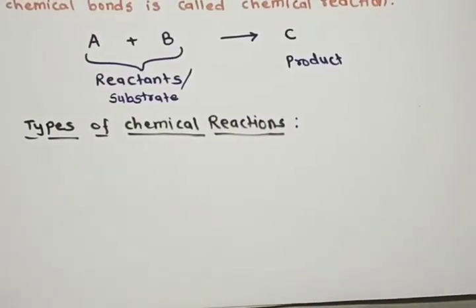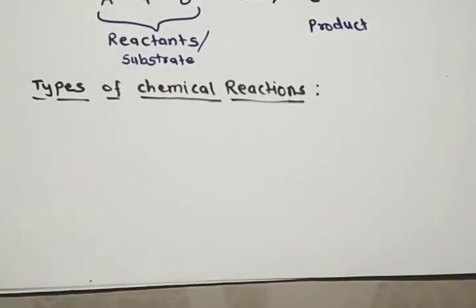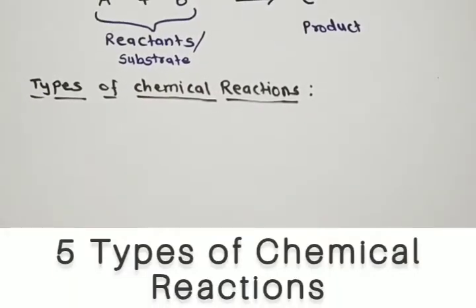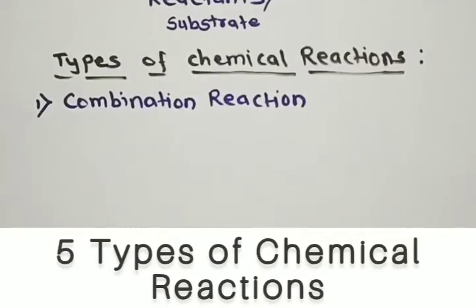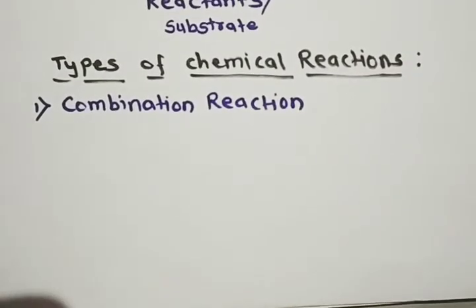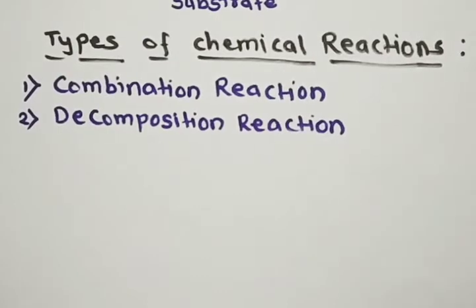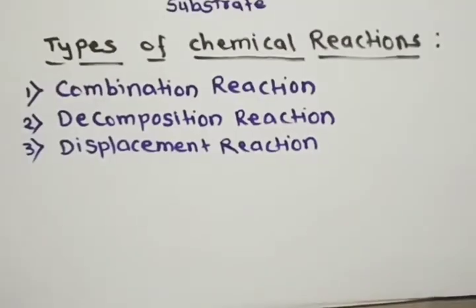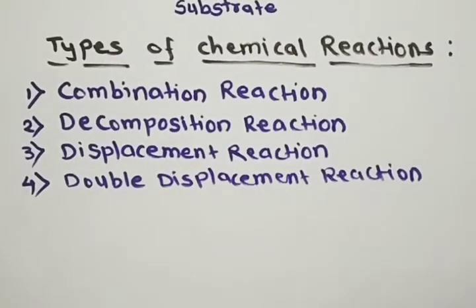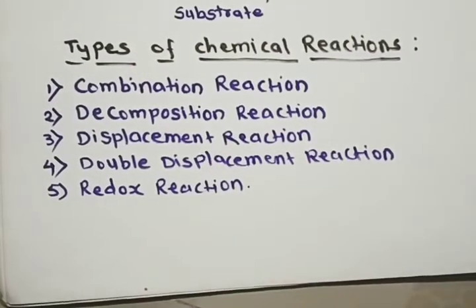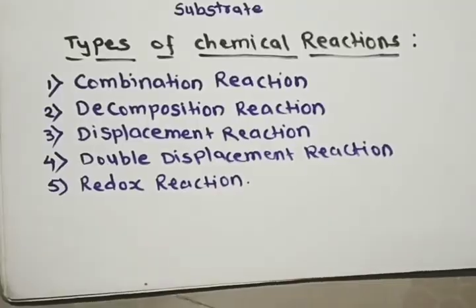So let us study types of chemical reactions. There are 5 types. One by one, let us see. First is combination reaction. Second is decomposition reaction. Third is displacement reaction. Fourth is double displacement reaction. And fifth is redox reaction. So let us focus on combination reaction, which is the first type.